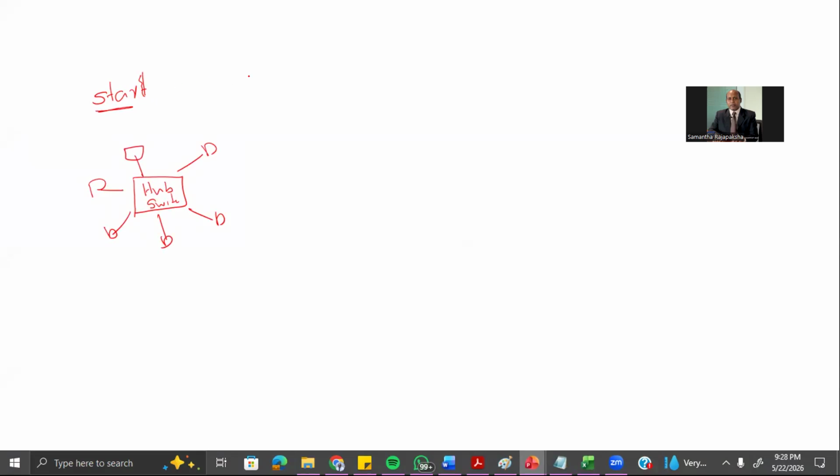Then the other one we call a ring topology. A computer is connected to another computer using a connection, just like a ring. Here the message can be sent in only one direction. This is the ring topology. In a star, if the middle device, hub or switch, is not working, the entire network is not working. Here the problem is if one computer is not working, the entire network is not working. That's the problem with ring topology.